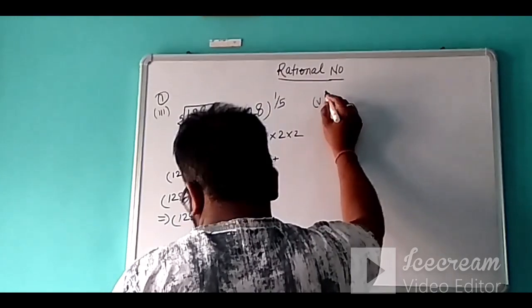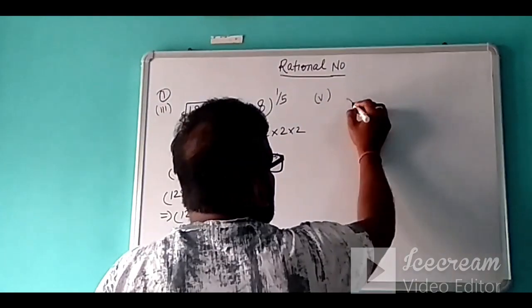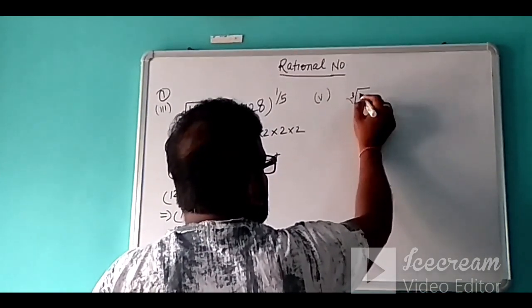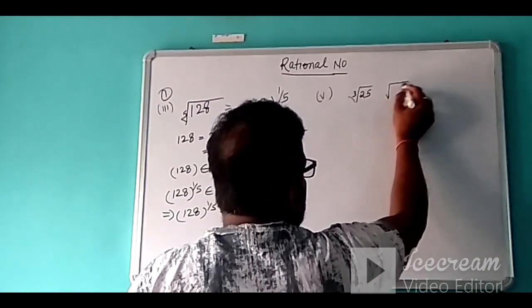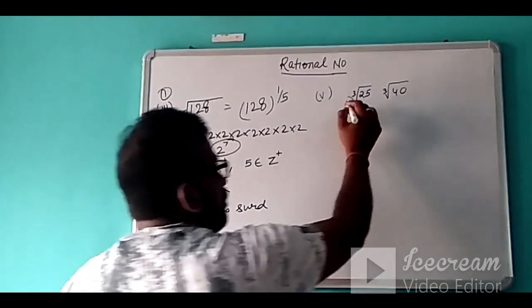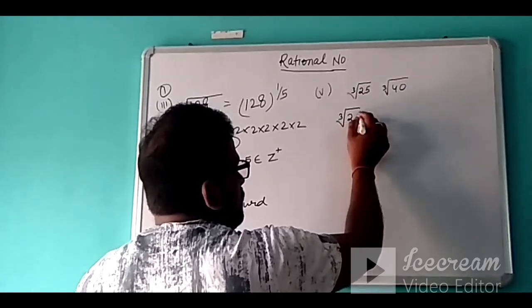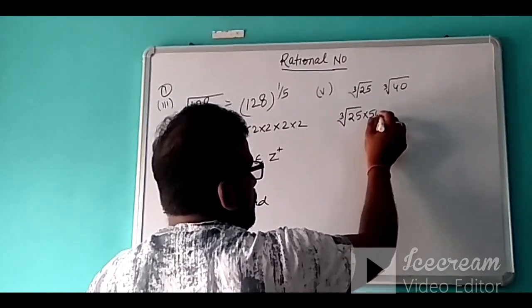Suppose the question is like this: cube root of 25, cube root of 40. We can combine these like this, 25 into 40.